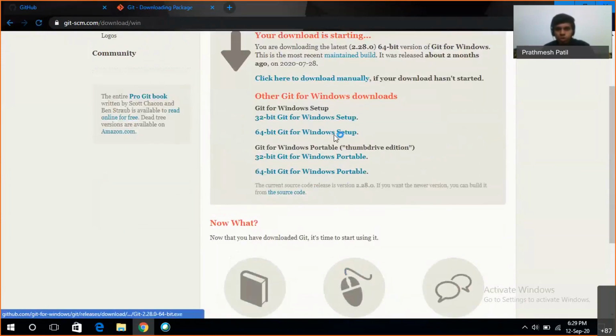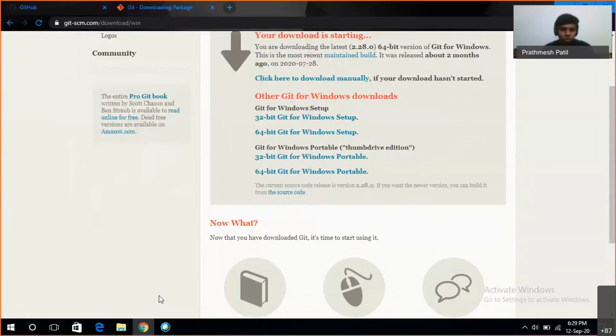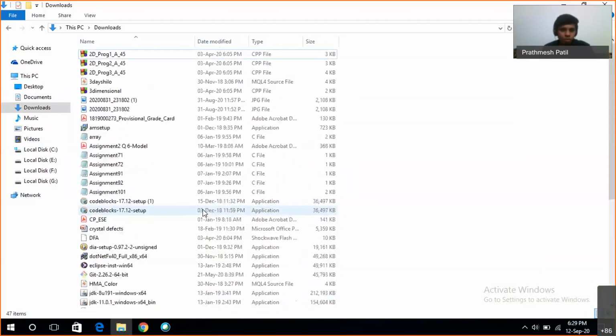So when I click this, yes, it will download a file, but I have already downloaded it, so I'll not download it again. I'll just show you. This is basically the Git file, and this is a simple setup where you just have to keep clicking next. You don't have to change any settings, and Git will get installed.